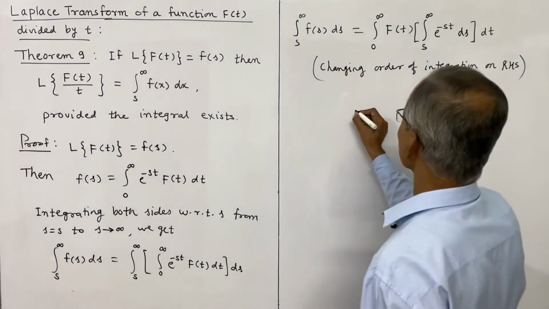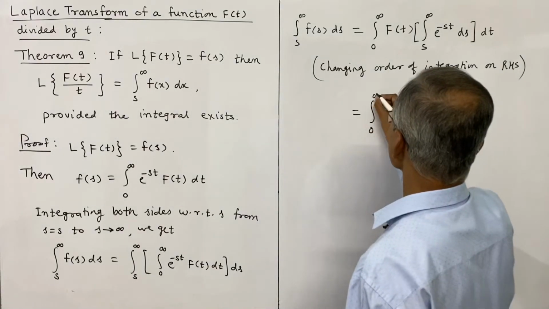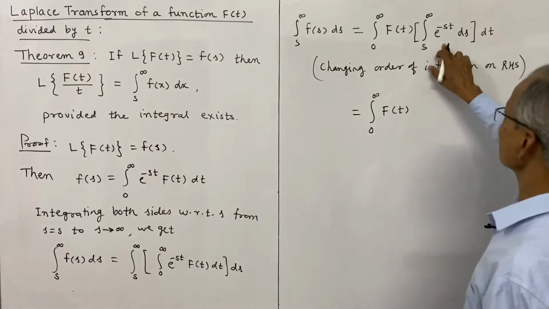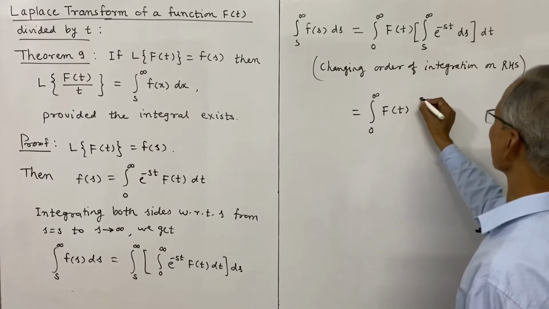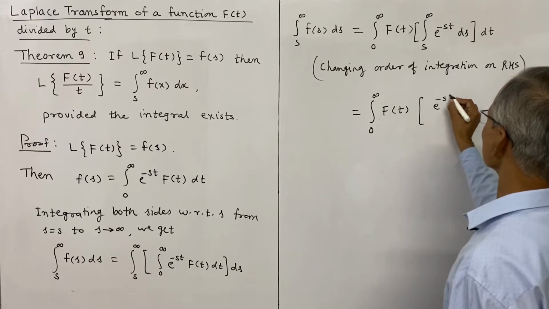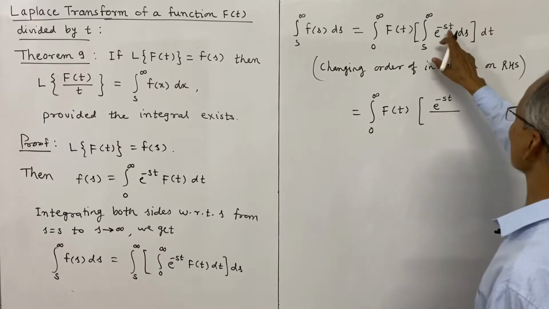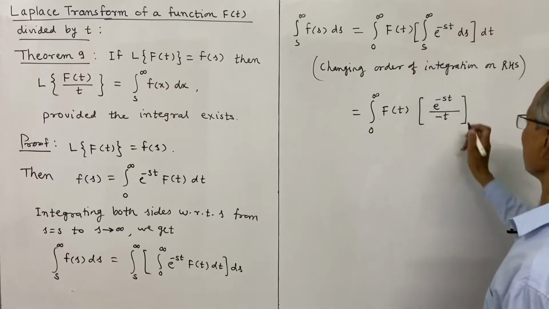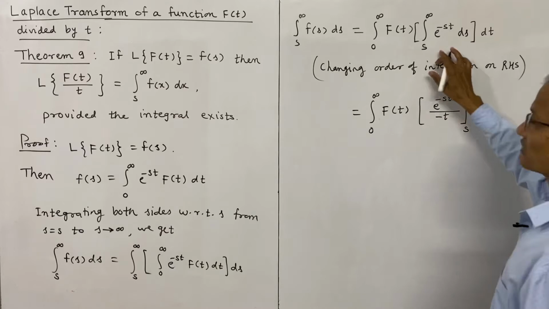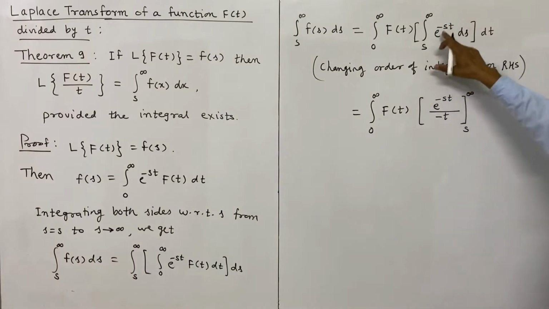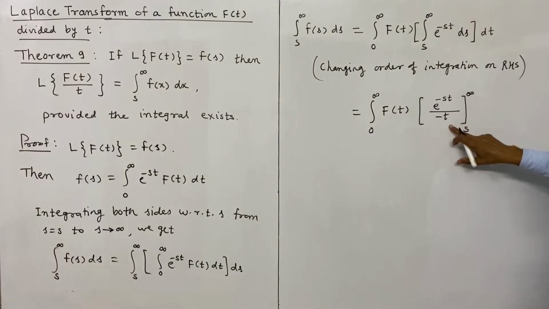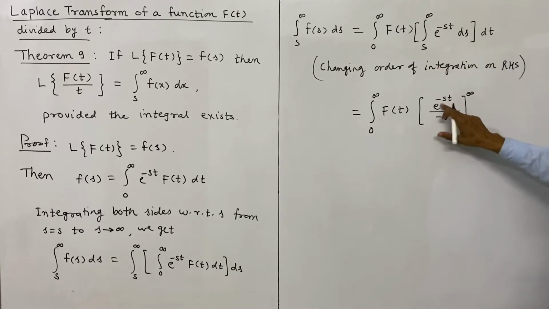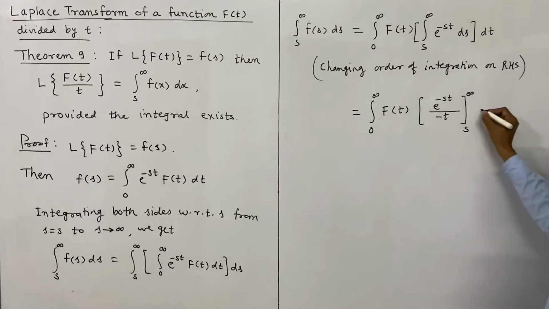Now this is further equal to integral 0 to infinity, we will evaluate this inner integral. What is integration of e power minus st with respect to s? That is e power minus st divided by the coefficient of s, which is minus t, and the limits of s are s to infinity. Note this, the integral of e power minus st is e power minus st divided by coefficient of s, because the integration is with respect to s, and that is minus t, into dt.